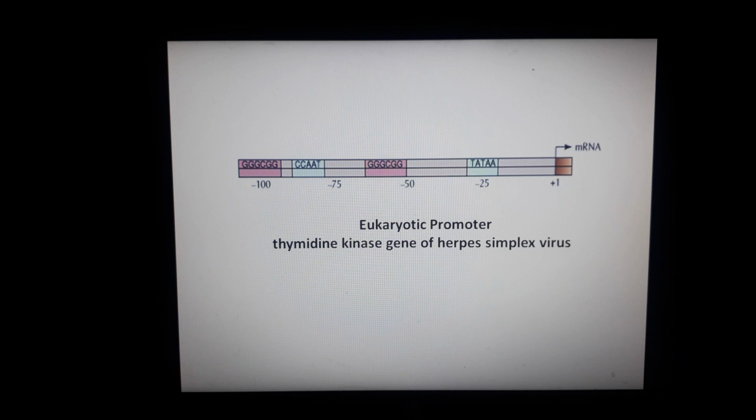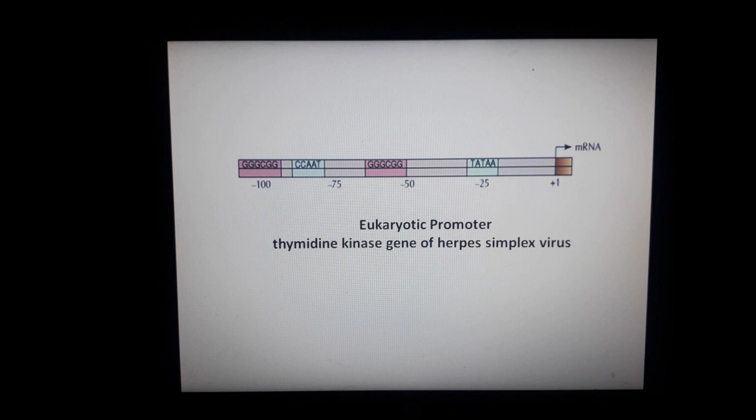Here you can see the structure of the herpes simplex virus gene. You can see the promoter, and this is the TATA box. Before this TATA box, three sequence elements are present upstream. You can see here, this one is GGGCGG, then CCAAT, and then GGGCGG. These are present within 100 base pairs upstream of the TATA box, and these are required for efficient transcription.